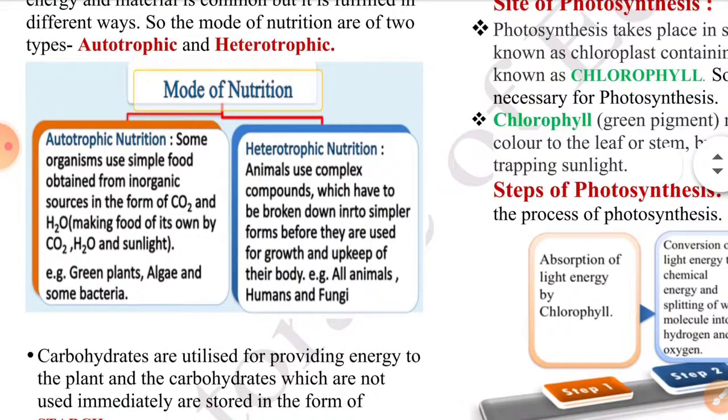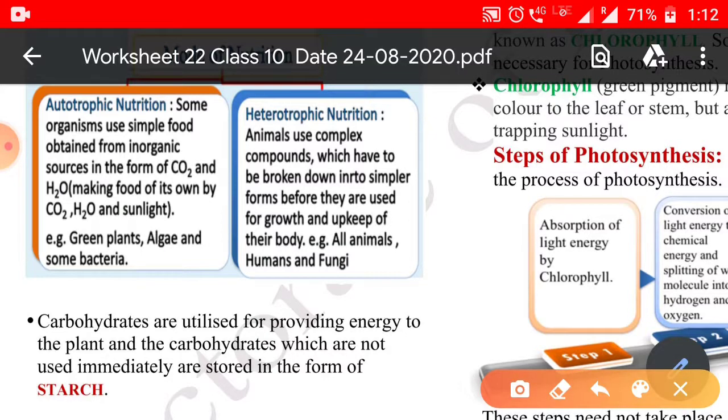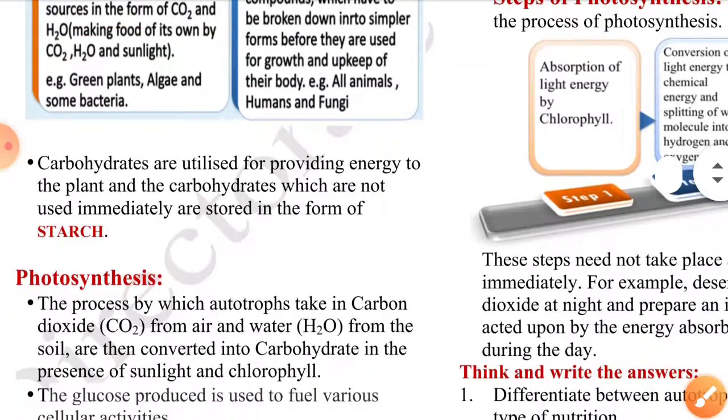In heterotrophic nutrition, animals take in complex compounds which have to be broken down into simpler forms before they are used for the growth and upkeep of the body. Animals, humans, and fungi carry out heterotrophic nutrition. They directly depend upon the autotrophs. They carry out digestion by breaking down complex substances into simpler ones, not synthesizing them from inorganic substances.